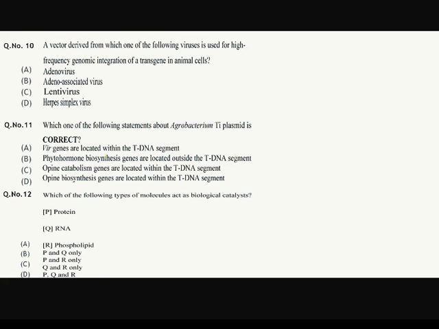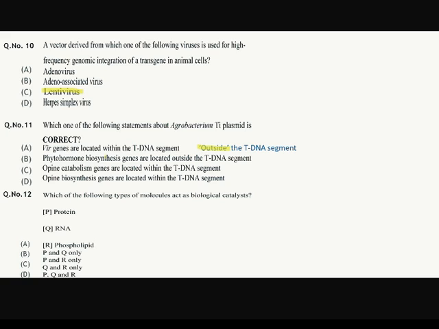A vector derived from which of the following viruses is used for high-frequency genomic integration of transgene in animal cells? The answer is lentivirus. Okay. Which one of the following statements about Agrobacterium Ti plasmid is correct? Let's go one by one. Genes located within the T-DNA segment, which is false, are located outside the T-DNA segment.